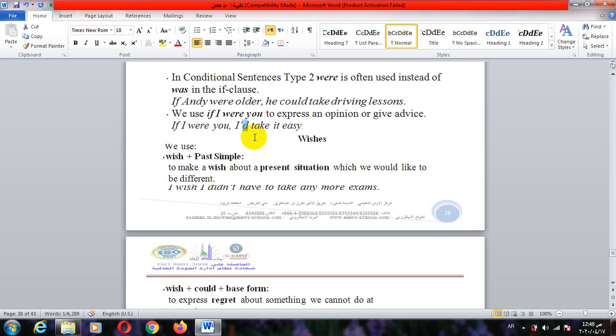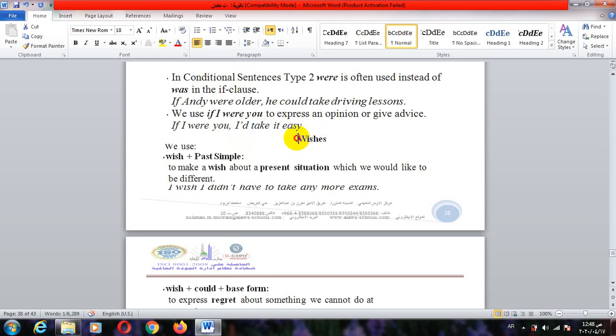At first, I look at the main verb after it. If the verb is in the infinitive, then it is short for would. But if this verb is in the past participle, the third form of the verb, it refers to had. Also, if there is rather, it's would rather, but if there is better, it's had better. Okay, you understand the difference between the apostrophe d if it refers to would or had? I hope you understand it well.